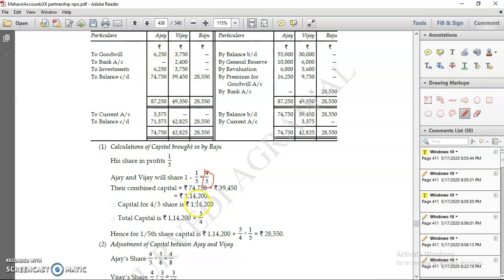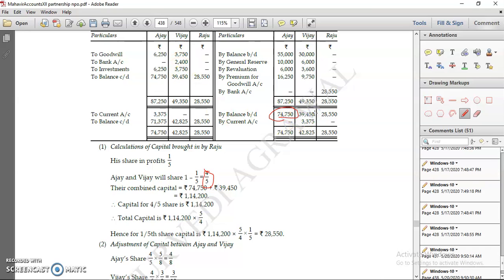The balancing figure comes to 74,750. This is the adjusted capital of Ajay. Similarly, make the total of credit side minus debit side, and it gives the adjusted capital of Vijay. Once you total both, it becomes the total combined capital.